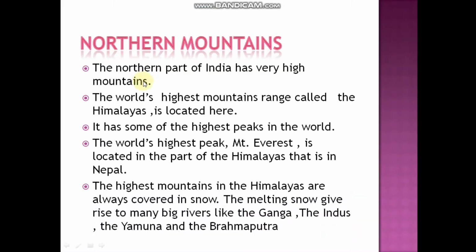Northern mountains. Northern part of India has very high mountains. The world's highest mountain range, called the Himalayas, is located here. So which is the northern mountain? Just now in the map we have seen which is called the northern mountain. That is nothing but the Himalayan mountains. It is one of the world's highest mountain ranges. It has some of the highest peaks in the world.